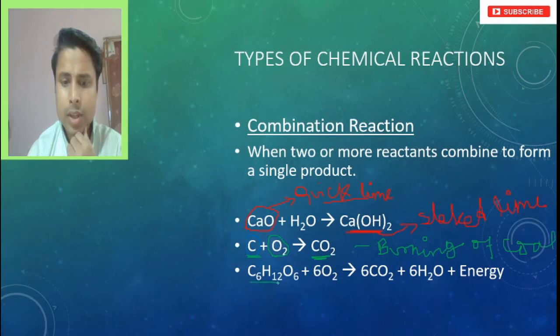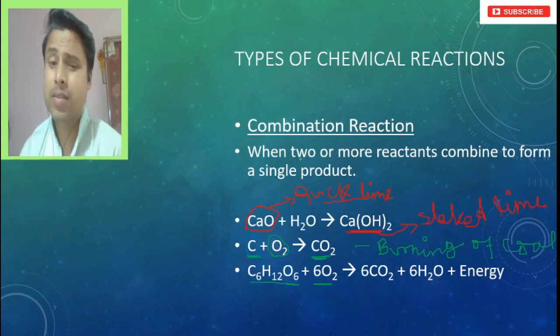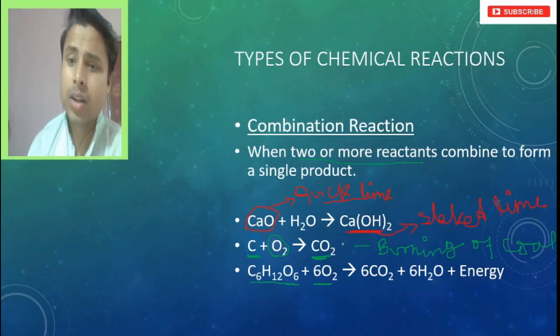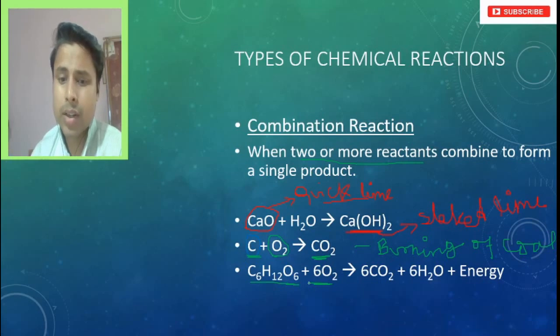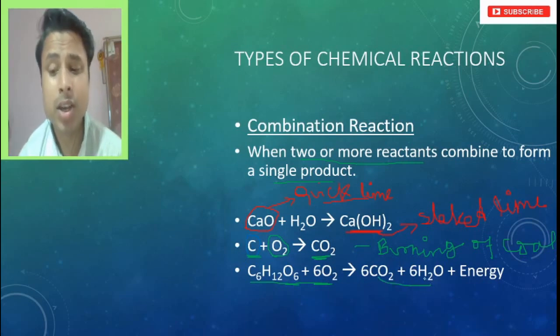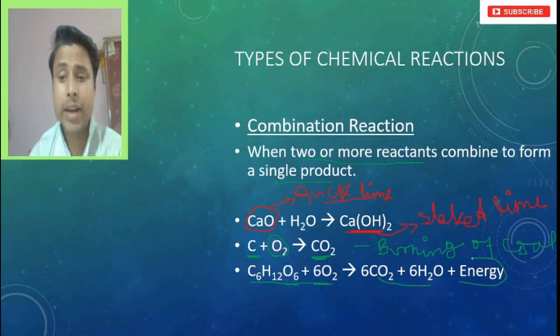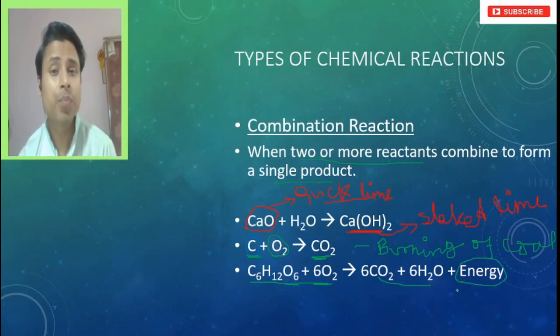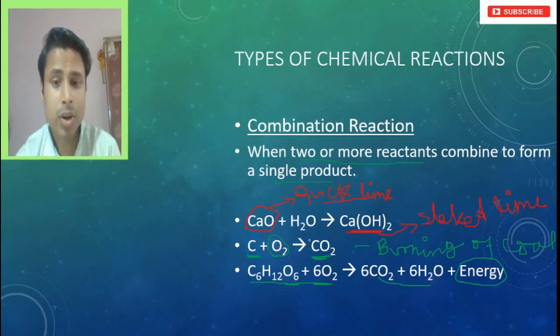This is an example of respiration, where glucose is getting broken down in the presence of oxygen. I have said that 2 or more reactants, when combining, form a single product, but here it is a double product. But still here we are considering it a combination reaction, because it is producing energy. This production of energy is the same here also. This also requires heat, it is also producing heat. This one is also producing heat.